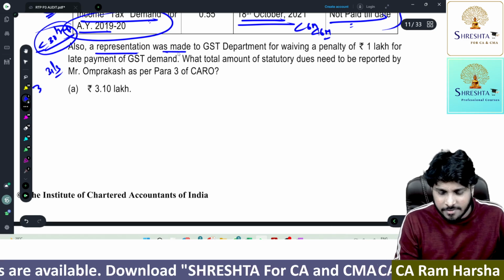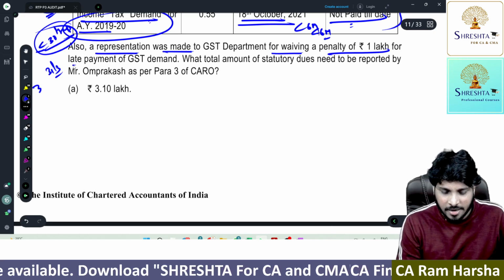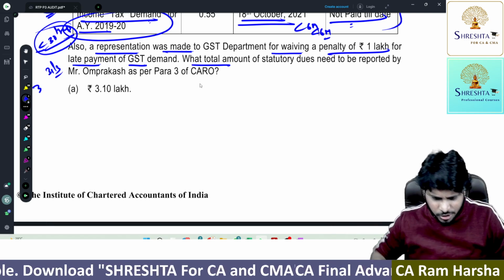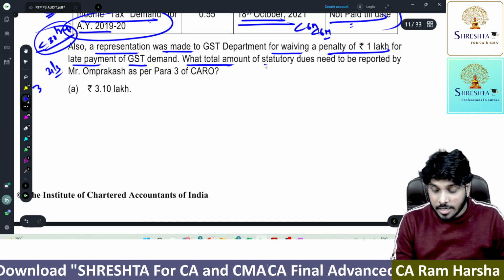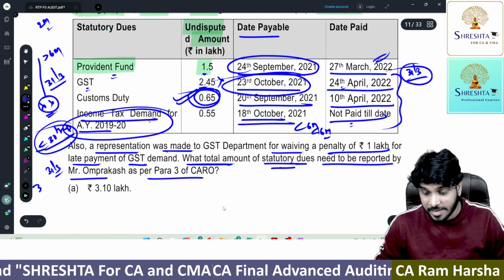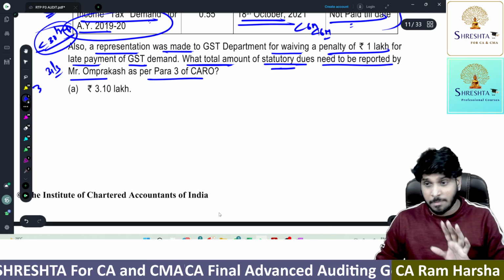Also, a representation was made to GST for waiving penalty of 1 lakh for late payment of GST demand. So this is regarding a representation. That's a different issue. What is the total amount of statutory due need to be reported by Om Prakash as per para 3 of CARO? So what we need to report as per para 3?